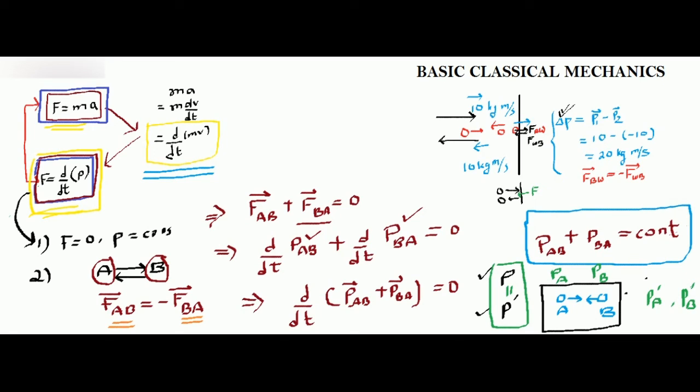So individual momentum might change, but when I consider the momentum PA and PB together, and when I consider the momentum PA dash and PB dash together, this total momentum is always conserved. Don't you feel the conservation of momentum is such an amazing, interesting thing?